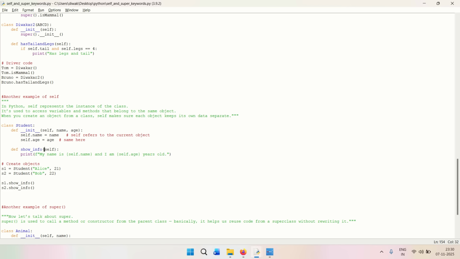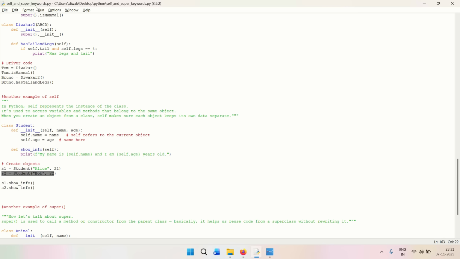Now as you can see, in this customized method we are already passing self. So my name is self.name. So what is self.name? Self.name is Alice, so Alice will get printed over here, and I am self.age. So self.age is basically 21, so 21 will get printed. Same case will be for Bob. Bob and the age 22 will get printed in that case, right?